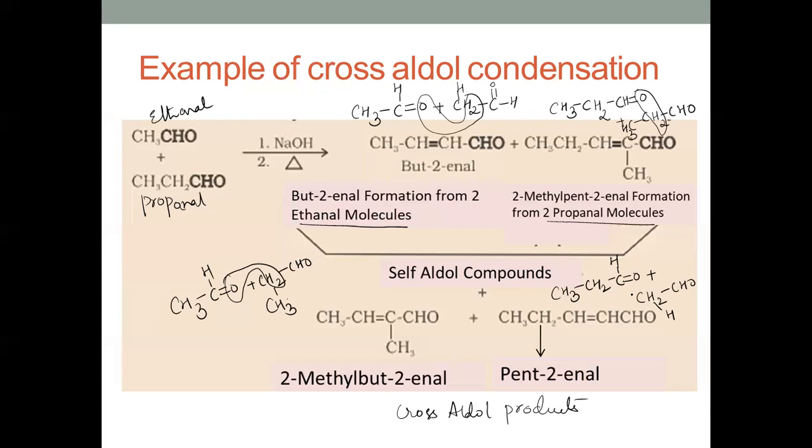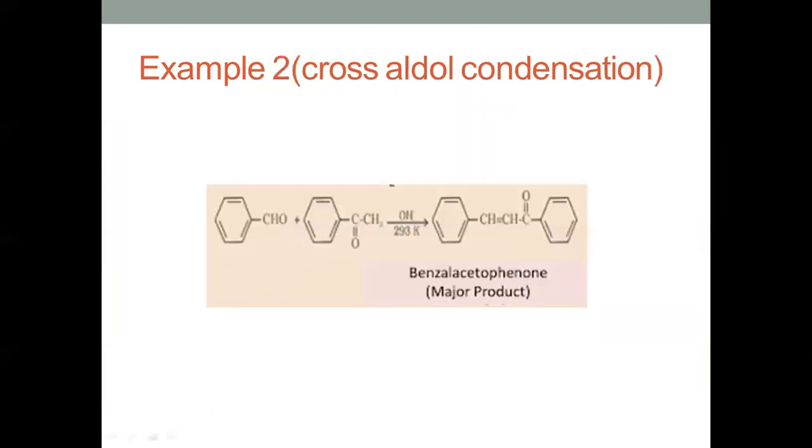One propanal, one ethanal here. CH3, CH2, CH, double bond, CH, CHO. So these two are called cross-aldol products. These two are called self-aldol products, because I'm getting them by using the same molecules. Cross-aldol products I'm getting by using one ethanal and one propanal. So this is what cross-aldol condensation is.